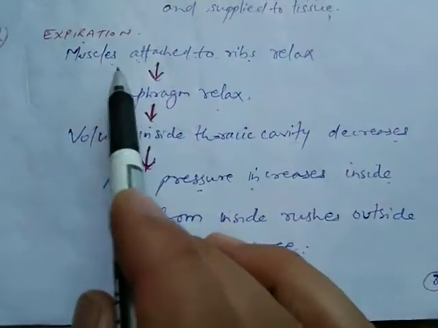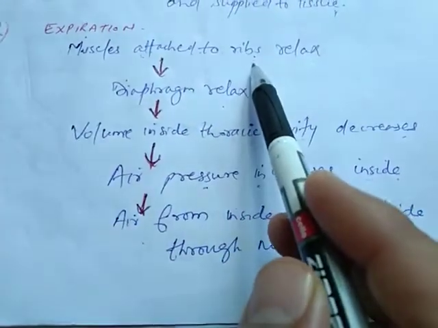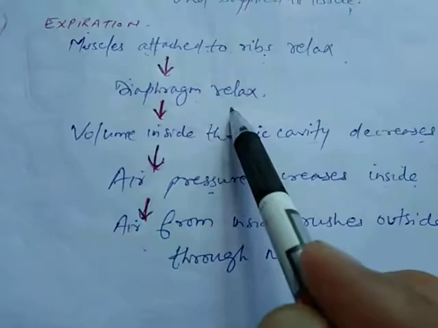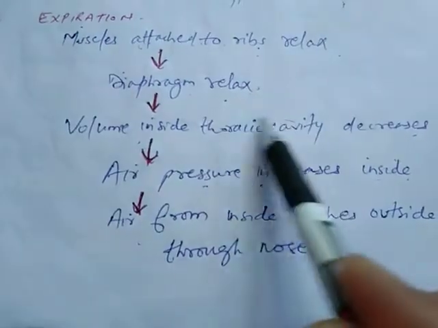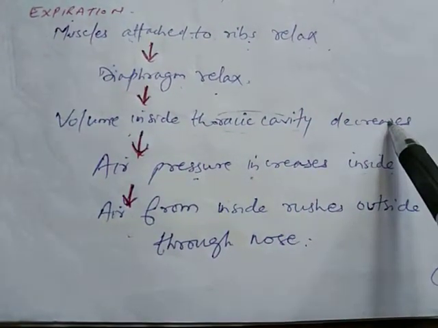So what happens in expiration? The muscles which are attached to the ribs relax, the diaphragm also relaxes. Now the volume inside the thoracic cavity decreases.